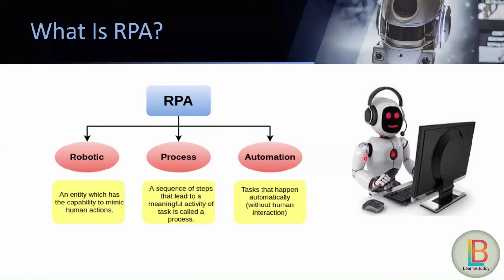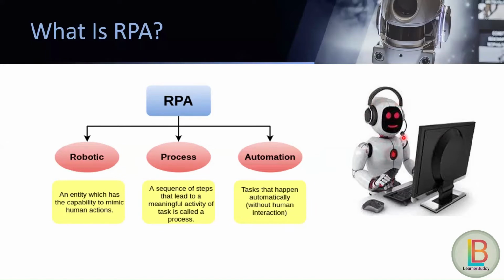Now, if we look at the right side of our screen, we can see one robot sitting in front of its computer. So here we are showing that human labor has been replaced by a robot. But when we talk about RPA, we are not talking about any physical robot.